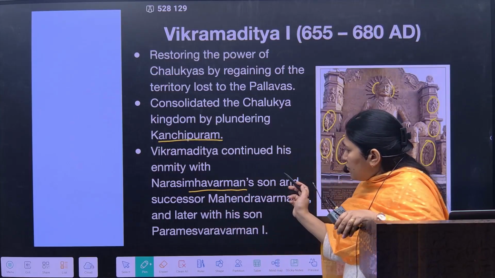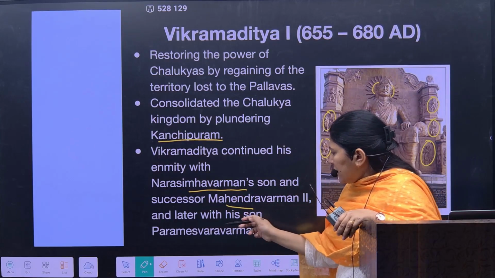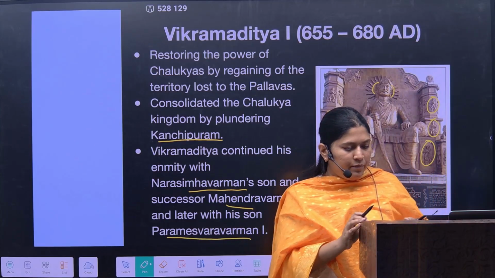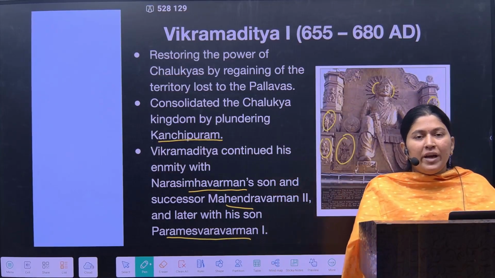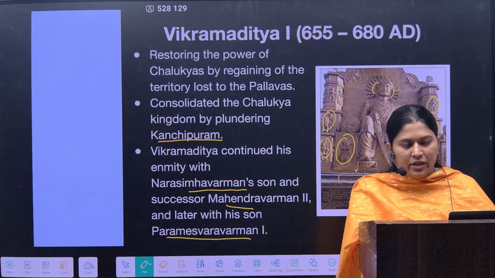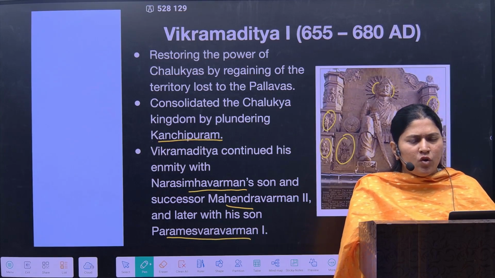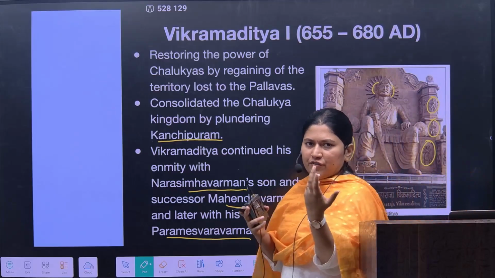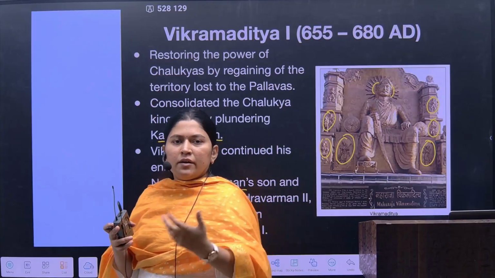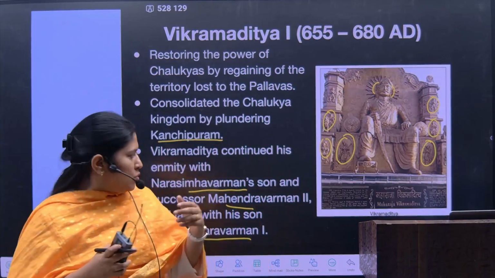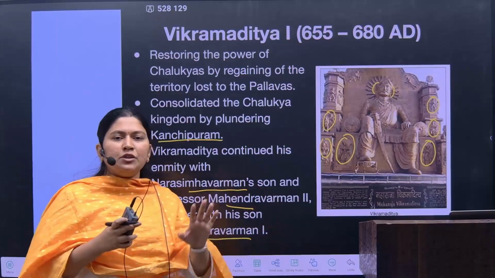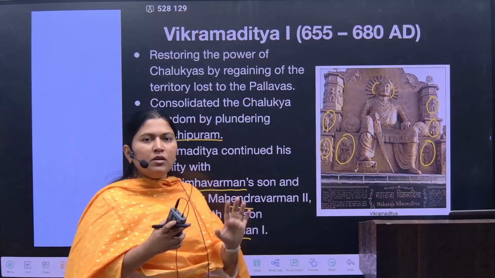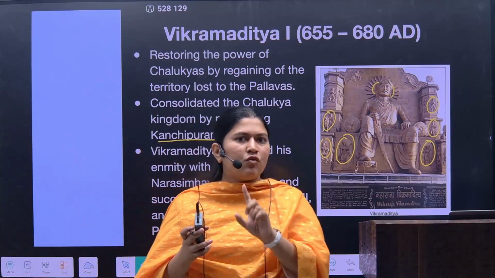Okay, Narsimhavarman's successor was his son Mahendravarman II, and later his son Parmeshma Varman. So all these Varmans would be having wars with the Chalukyas. After having war, they get tired of all this war, and they say, let's have a good kind of friendship, let's have family relations. Up till when will we fight, right? So all this will turn into friendly relations, it will turn into marital relations. But you see, for 5 to 6 generations they had war with the Pallavas.